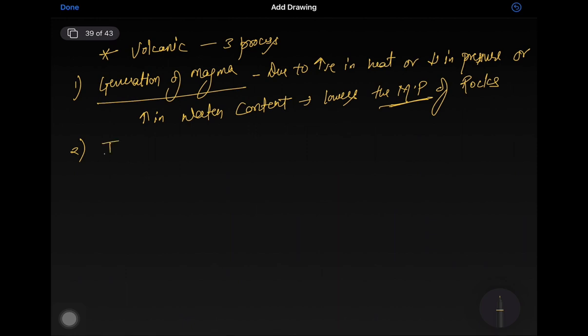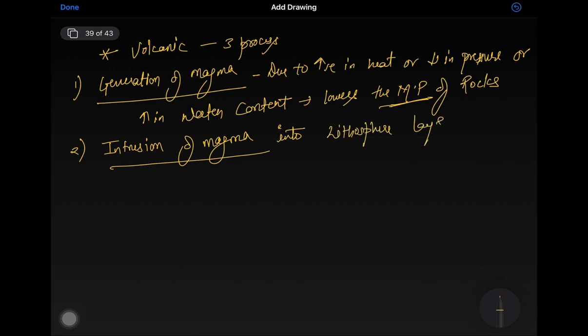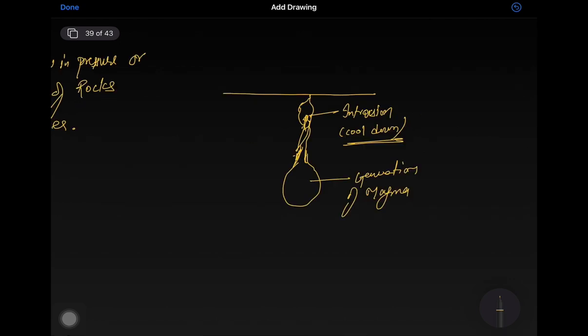The second process involved is intrusion of magma into the lithospheric layer. Now because of any geographic process like plate movement or rifting, this magma erupts, and because of the deposition of the magma it forms volcanoes.